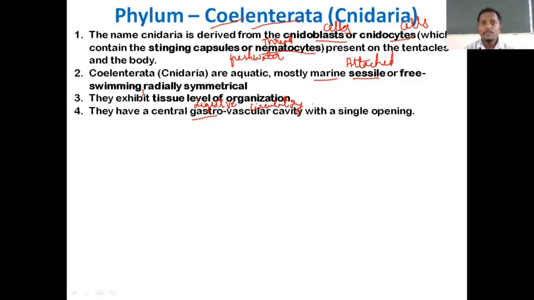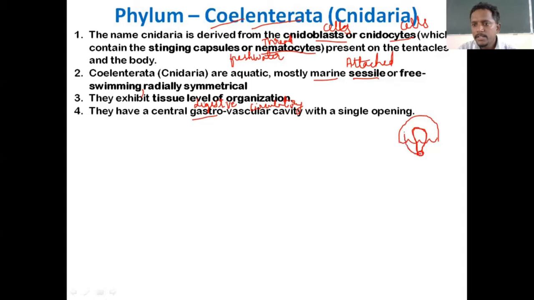So in this fourth point, we can come to a conclusion that there is an initiation to form the digestive system and circulatory system. This gastrovascular cavity is a single cavity which performs both functions, but a dedicated digestive system and a dedicated vascular system is not yet formed. But this gastrovascular cavity with a single opening is formed. I'll just draw a diagram. Assume this is the jellyfish now. This cavity, what I have drawn here